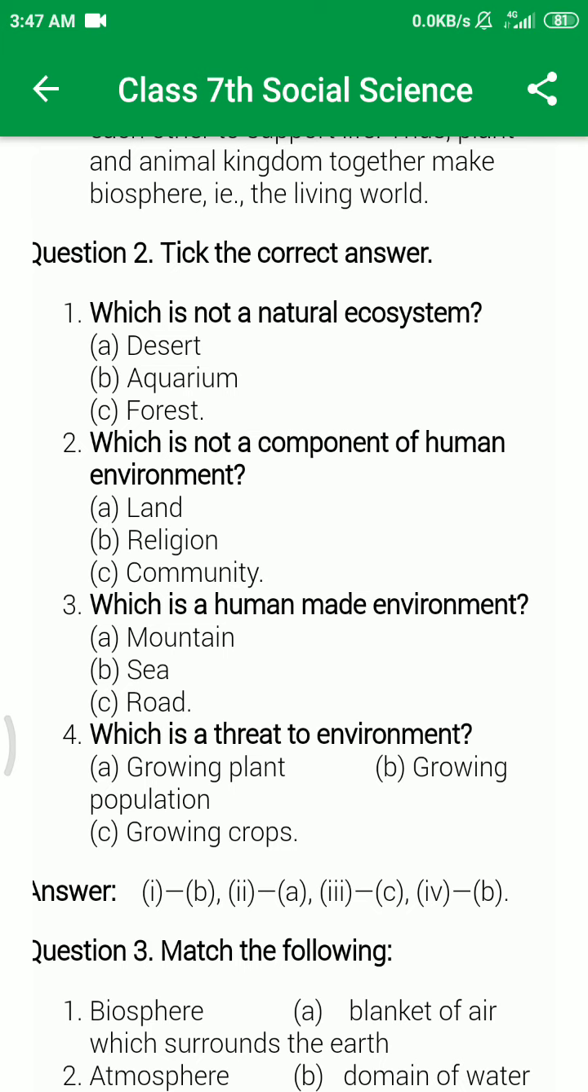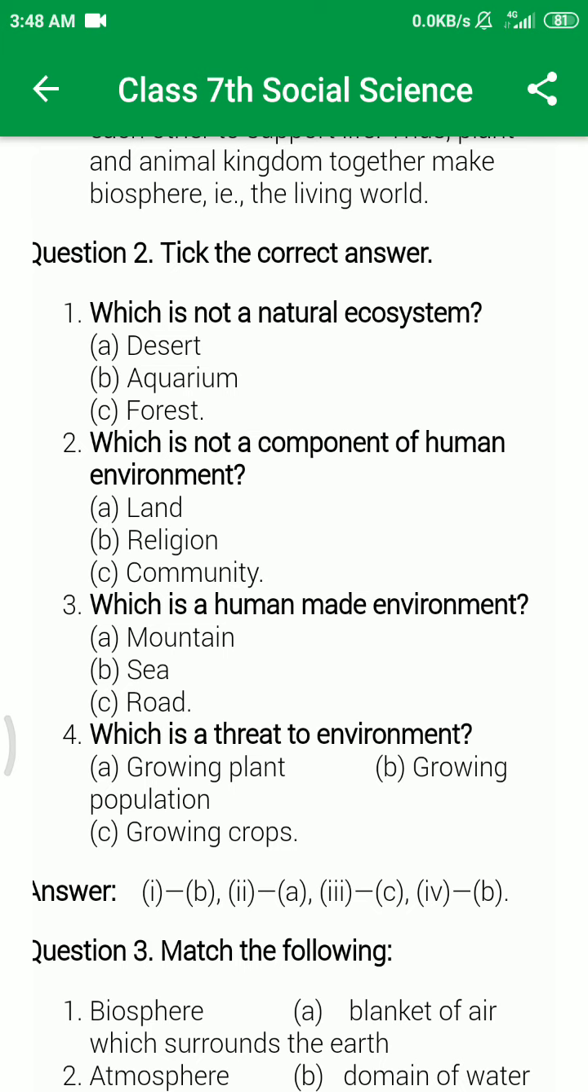And in question number 2, choose the correct answer. Which is not a natural ecosystem? And the right answer is aquarium. Because desert is a natural ecosystem, forest is a natural ecosystem, but aquarium is not a natural ecosystem.